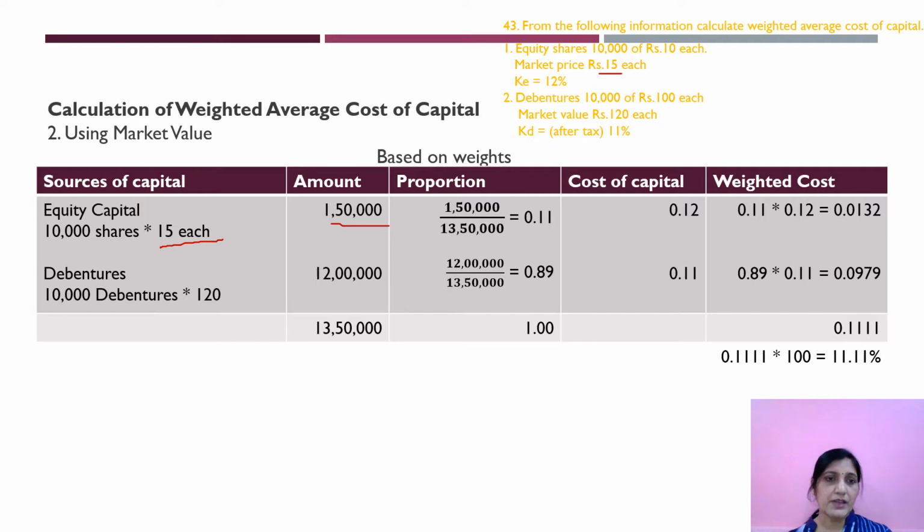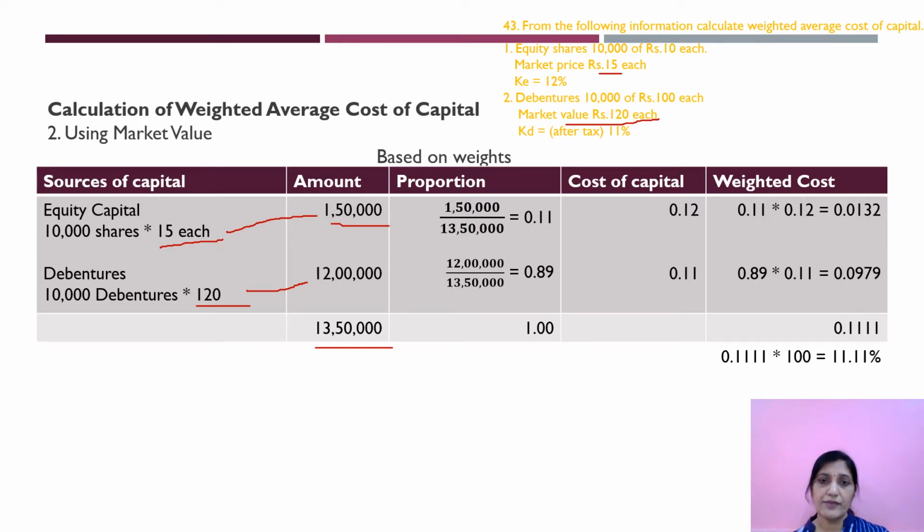Clear? Next, debentures. 10,000 debentures of rupees 120 each. Here you see market value is rupees 120 each. So take that 120 over here. So 10,000 into 120, you will get 12 lakhs, and this is 1,50,000. You add these two, 1,50,000 plus 12 lakhs, you will get 13,50,000. This is the total.